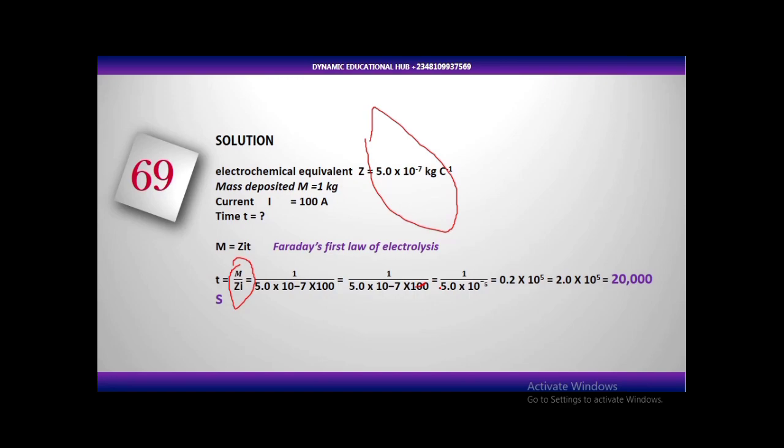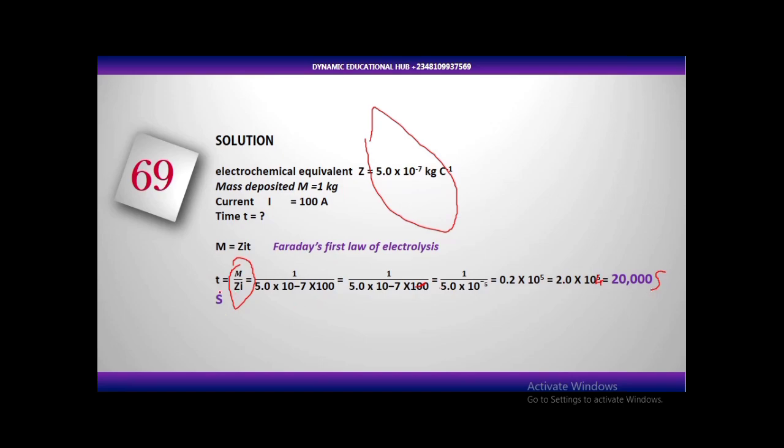So if you solve this, 10 raised to the power minus 7 times 100. This 100 has 2 zeros, so you are going to subtract it from 7. So that makes it what? 5.0 times 10 raised to the power minus 5. 1 divided by 5.0 or 5, we get 0.2. 1 over 10 raised to the power minus 5, you get 10 raised to the power 5. 10 raised to the power 5 times 0.2, you get 2.0 times 10 raised to the power 4.